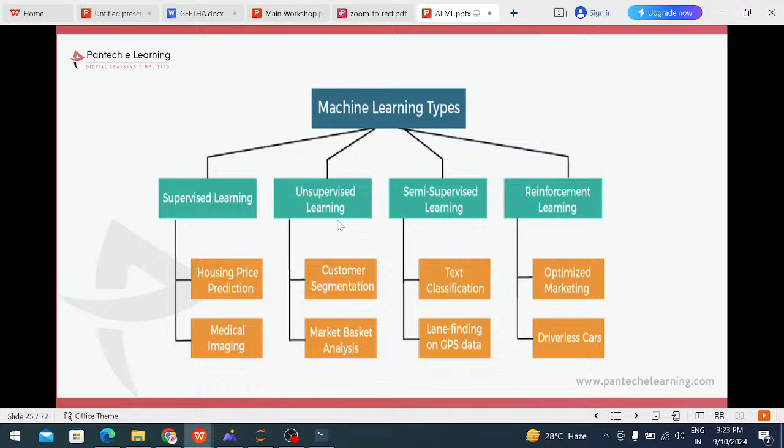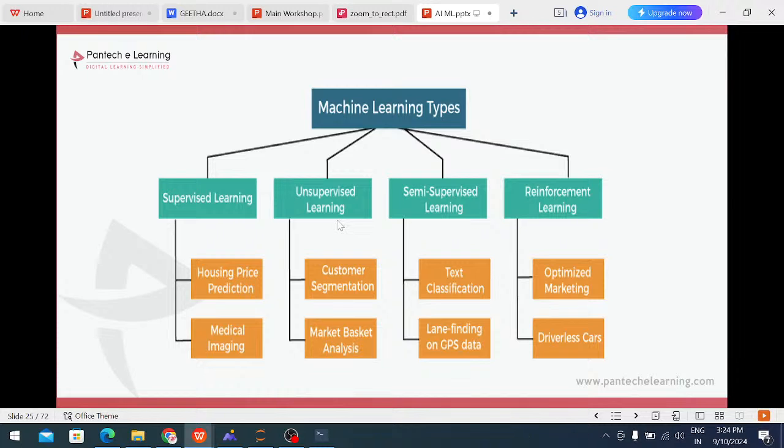After that, market basket analysis also we are using in unsupervised machine learning. Semi-supervised machine learning: in this we take labeled information as well as unlabeled information, and both we can use to predict. Most we are using supervised and unsupervised machine learning only. Semi-supervised is the combination of labeled and unlabeled information, that's why we do not use semi-supervised machine learning most. After that, reinforcement algorithm.